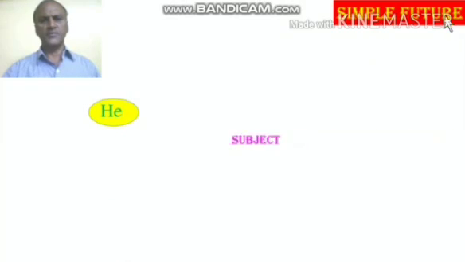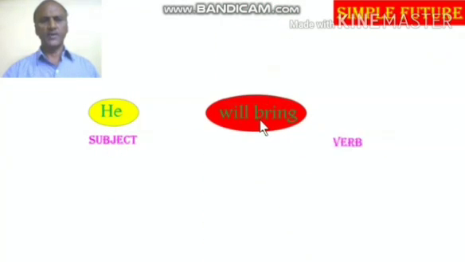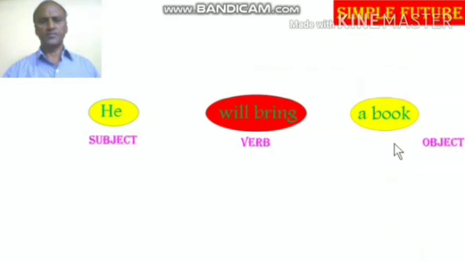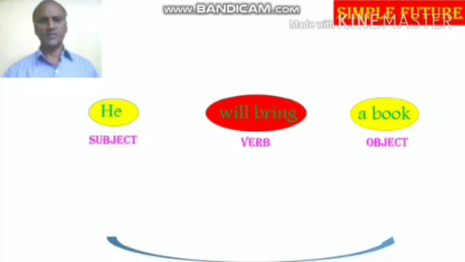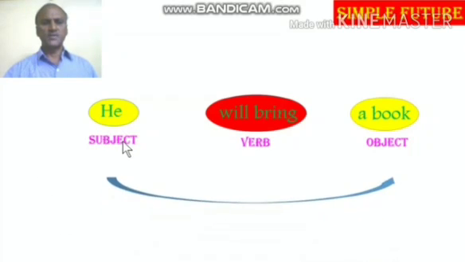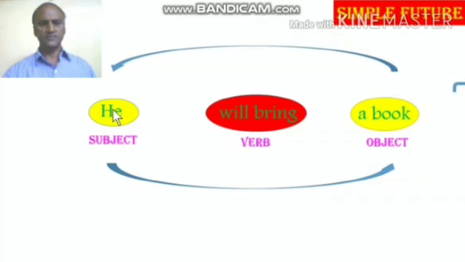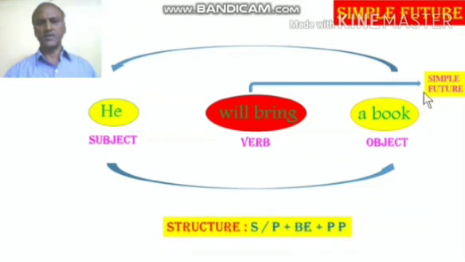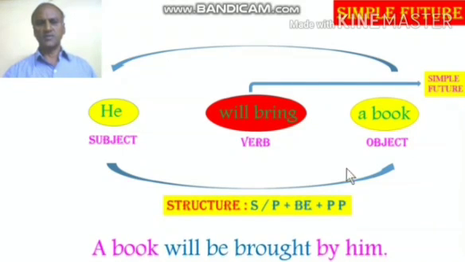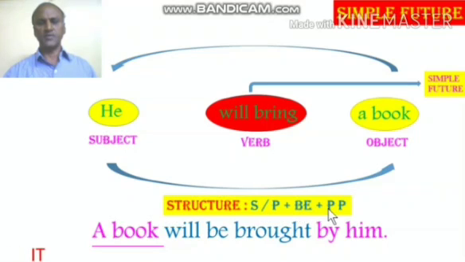Third division is a simple future. He is subject, will bring, verb, a book, object. So the first step is find the subject, the verb, then the object. Next, the second step is change the positions of subject into object, object as subject. Then the third step is you have to find the verb. The verb here is in simple future. Since it is simple future, we have the structure singular plural plus be plus past participle. So the passive form answer is a book will be brought by him.